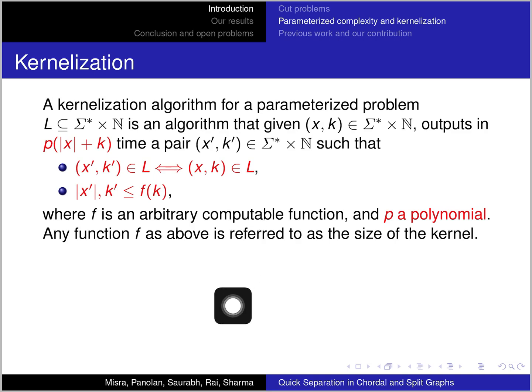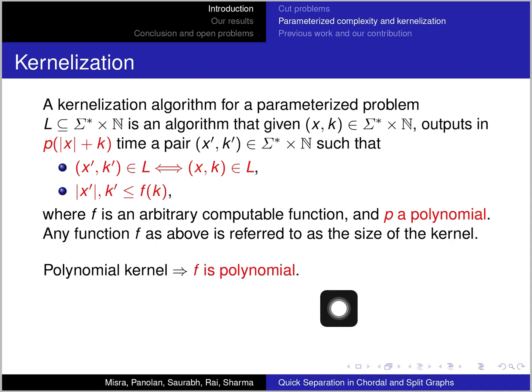Now here f can be any arbitrary computable function, but p, the running time of this algorithm, has to be polynomial. So the function f measures the size of the kernel basically. This is the output size, and we say that a problem has a polynomial kernel when this function f is polynomial.